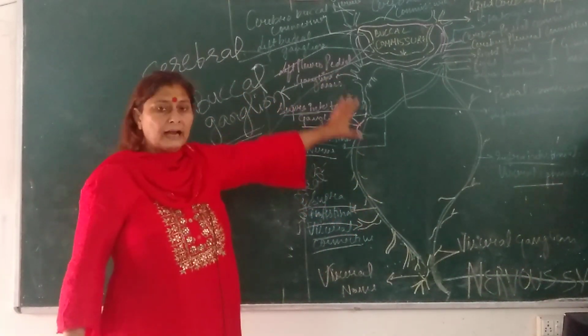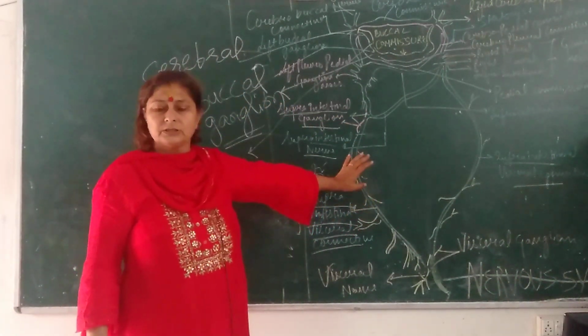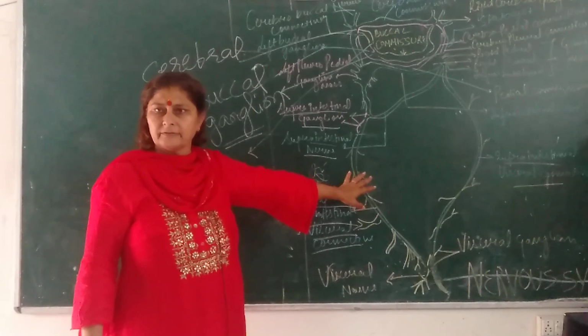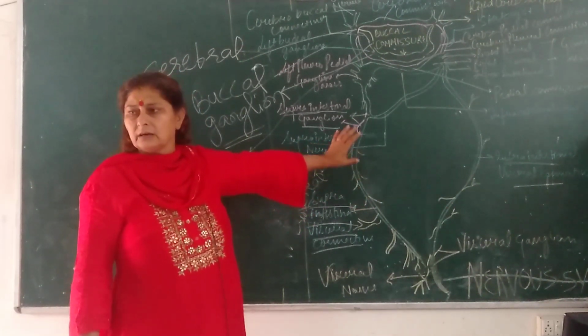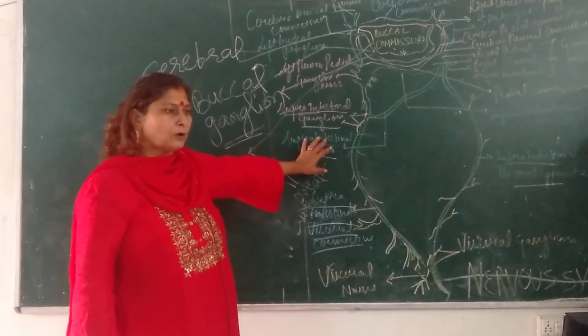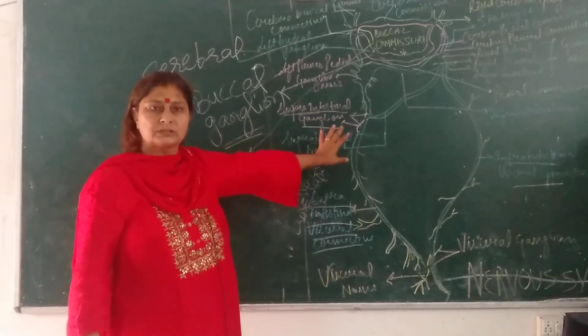This is called the central nervous system. The peripheral nervous system is the nerves which arise from the central nervous system.